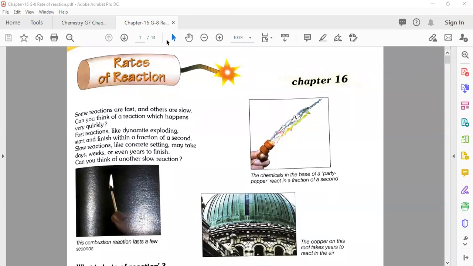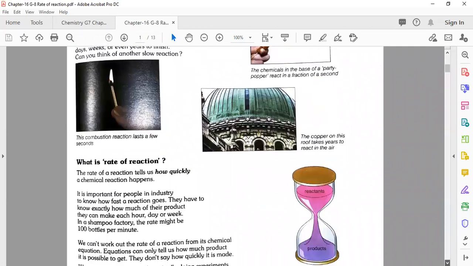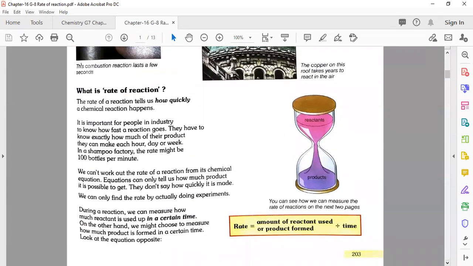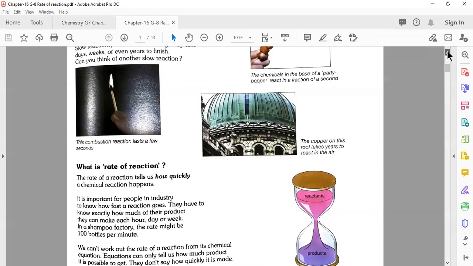This is chapter number 16 on your textbook. If you want to open it, that is present on your book, page 203. Okay, that is your textbook page. The lesson name is here in front of you: the rates of reaction.